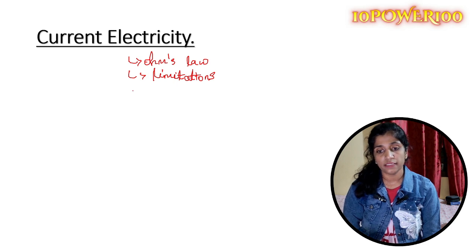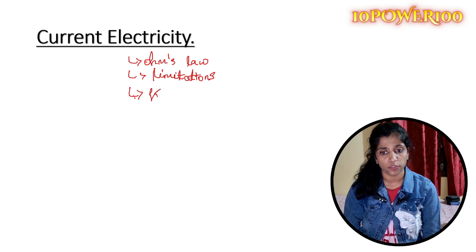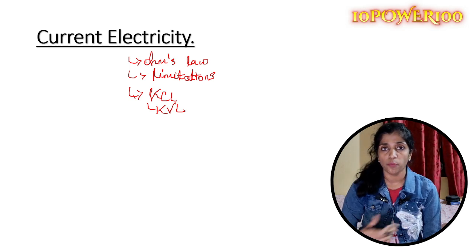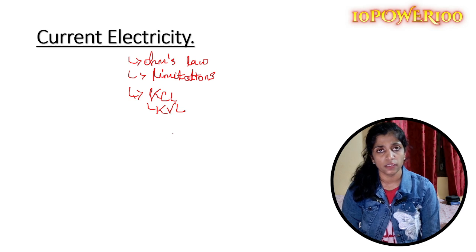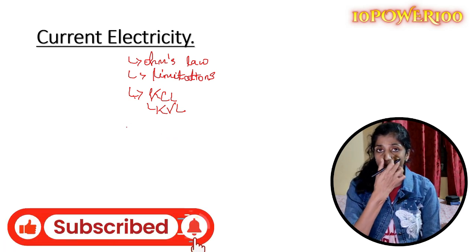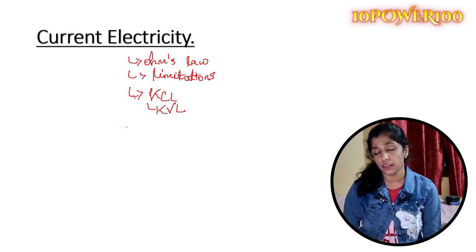Okay, and then as I mentioned, the limitations of Ohm's law is important. And there's one more law here, that is Kirchhoff's law. In Kirchhoff's law, we have two types, that is Kirchhoff's current law and Kirchhoff's voltage law. These two are again the most important laws, and you can easily score marks in this chapter. And as I mentioned, for 5 markers, equivalent EMF in series and parallel is also important.